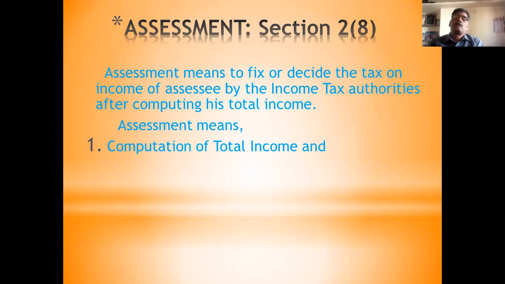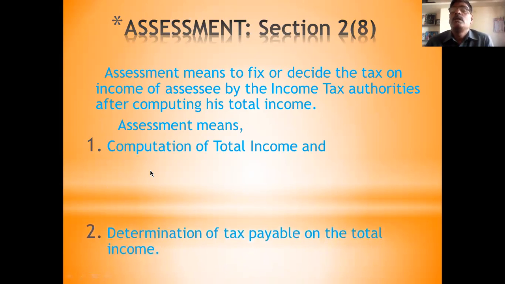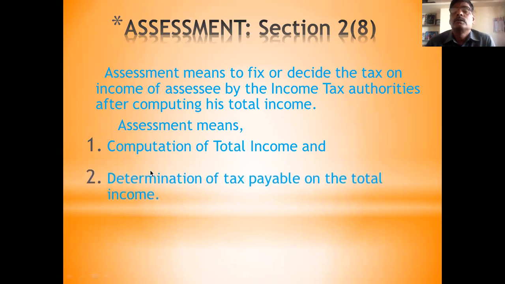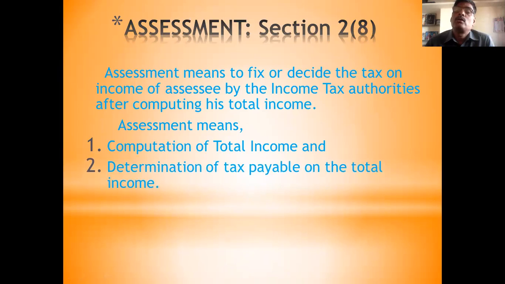And the second stage is determination of tax liability. Determination of tax on the total income means you have to calculate the total tax on the income at the given slabs. This is called assessment. Assessment has two stages. In the first stage, you calculate the total income.